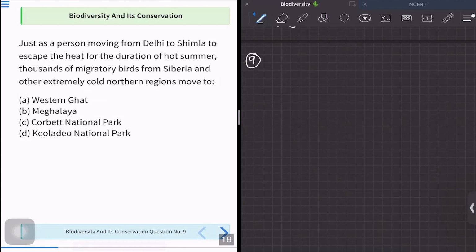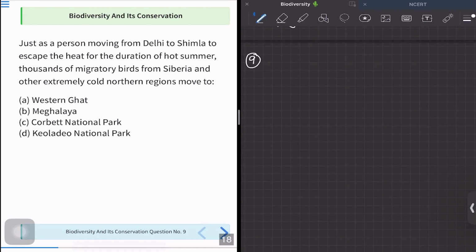In question number 9, it is being asked, just as a person moves from Delhi to Shimla to escape the heat for the duration of the hot summer. What this means is that whenever we have very hot summers, like in North India, like in Delhi, you go to some hill station to feel the cool breeze, correct? Similarly, this phenomenon is done by many birds.